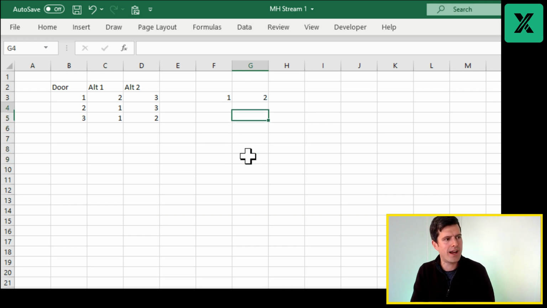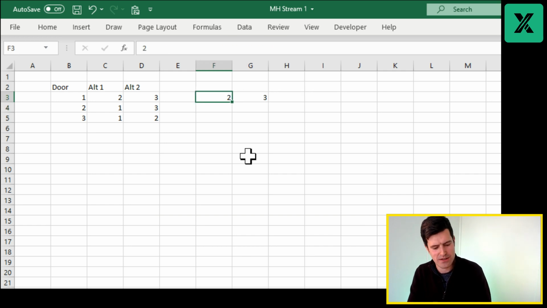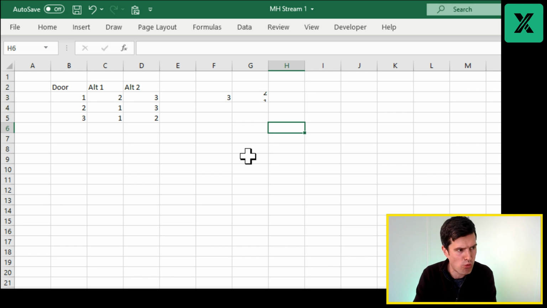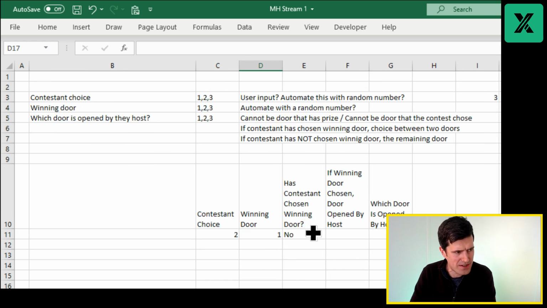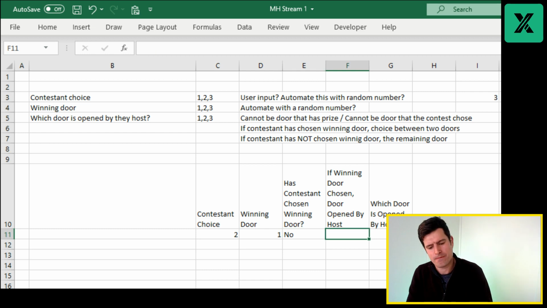Pretty cool. So if I can test this now. If I change this to 2, that's giving us 3 or 1. If I change this to 3, this should give us 1 or 3. Good, so pretty happy with that. Okay, so we need to transfer this formula into our model. If winning draw is chosen, okay. Yep.